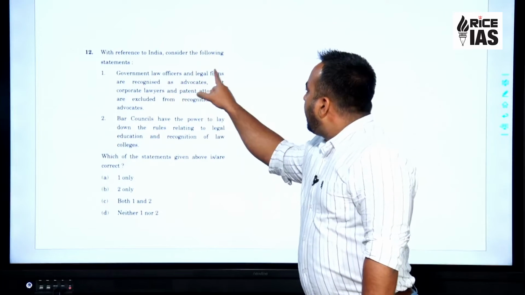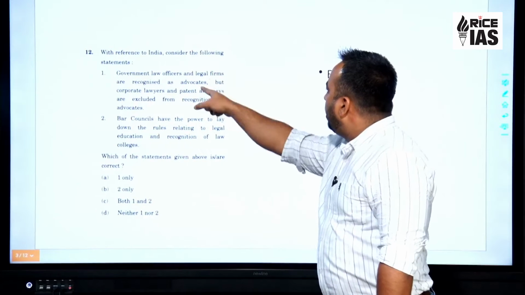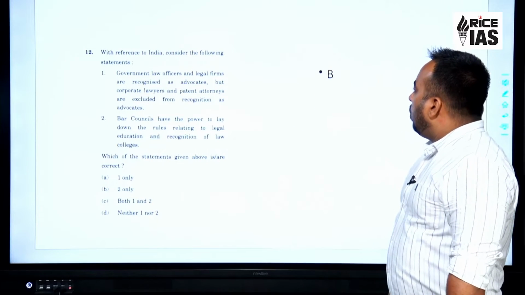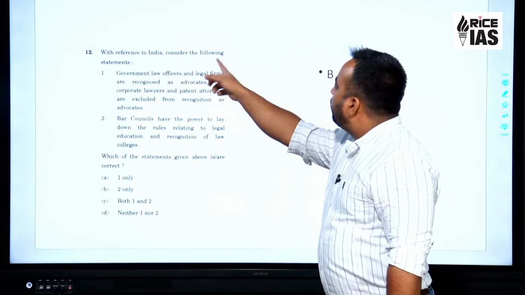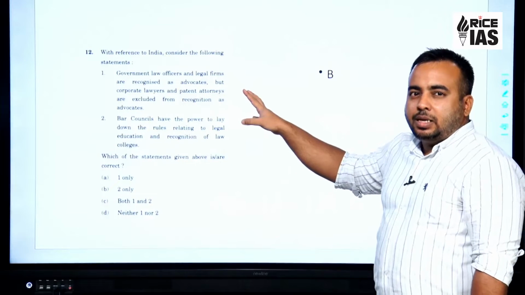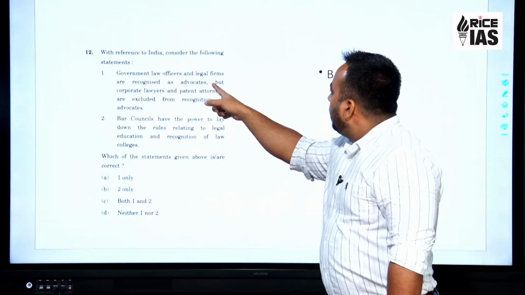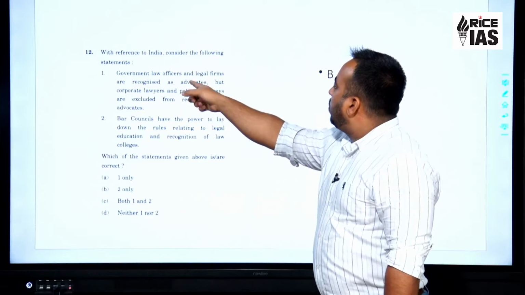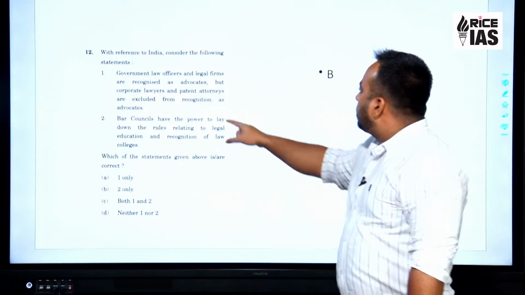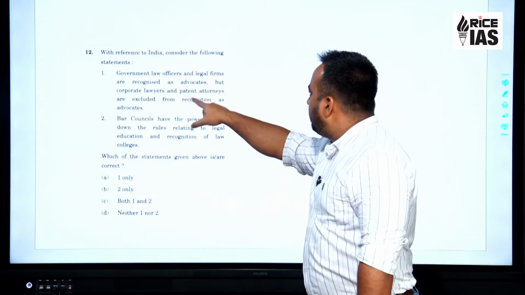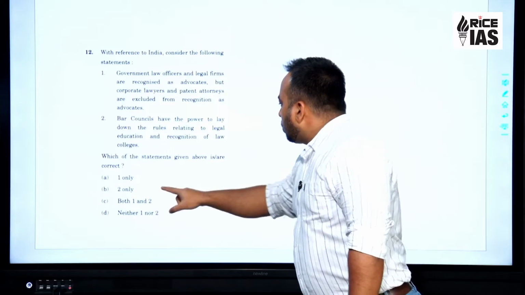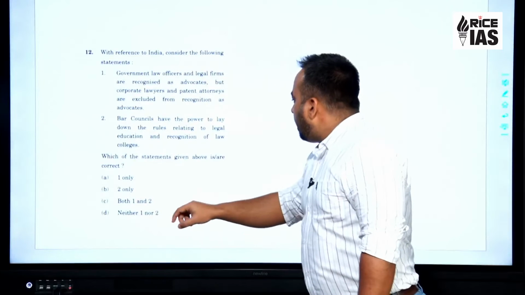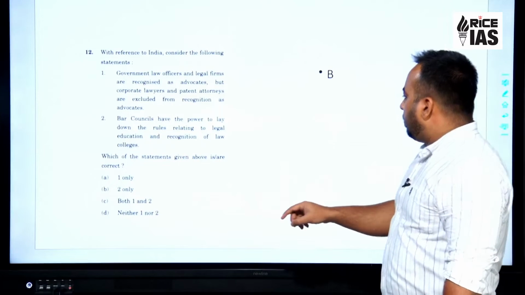Government law officers and legal firms are recognized as advocates. Legal firms cannot write the exam conducted by the Bar Council, and hence they cannot be called advocates. If you apply this logic, this one is eliminated. So we can eliminate A, we can eliminate C also.